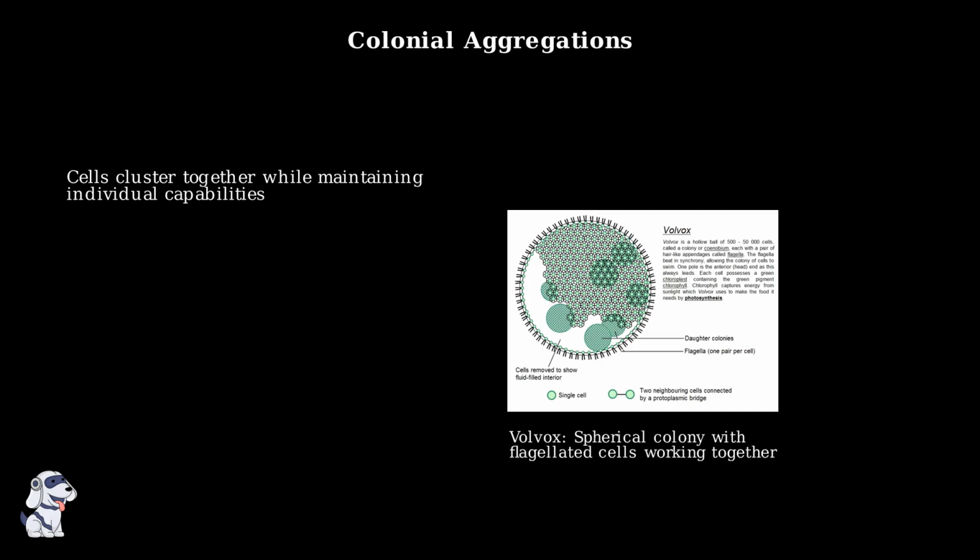This spherical colony consists of hundreds or thousands of individual flagellated cells arranged on the surface of a hollow sphere. Each cell has its own flagella, but they coordinate their beating to move the entire colony through the water. Colonial organization provides several advantages. Cells can coordinate their movement for more efficient locomotion, share resources and metabolic products, and gain protection from predators through their larger collective size. Filamentous algae exhibit remarkable diversity in their branching patterns.